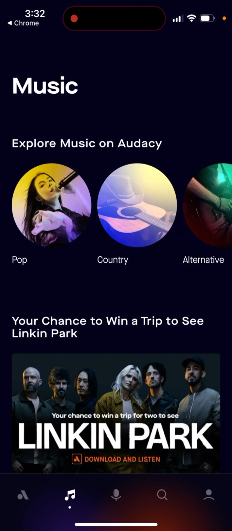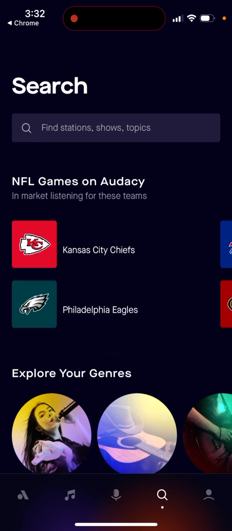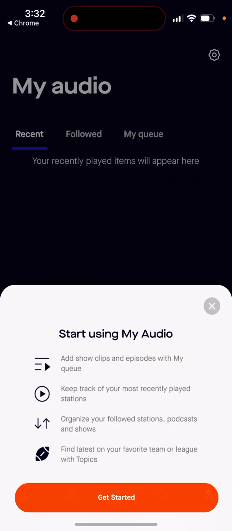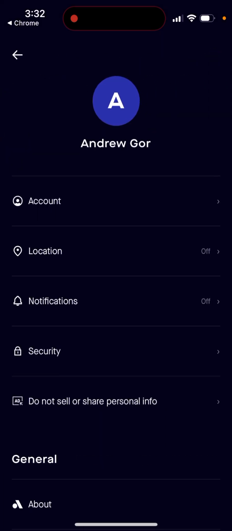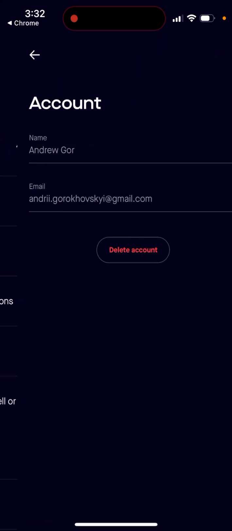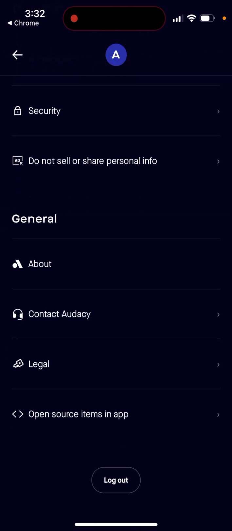Then you have again music, then you have podcasts separately, and then you have search, and then you have your audio, your playlist, and that's your account. You can always delete your account from here, and then that's what it is.